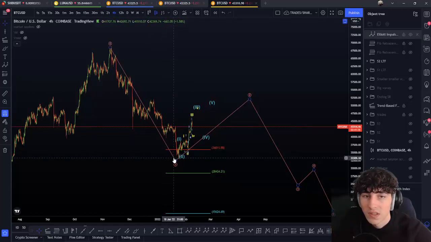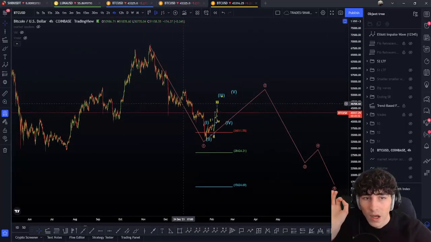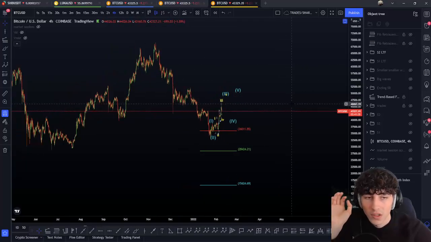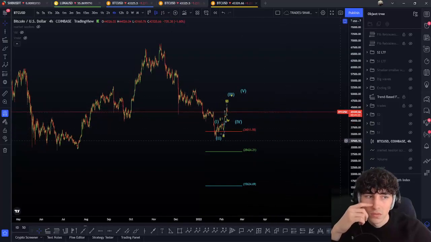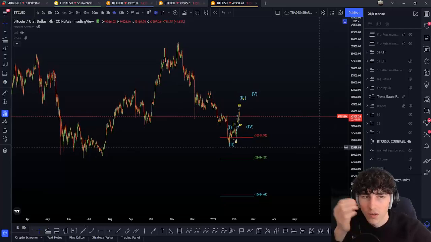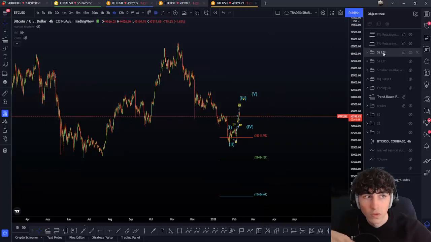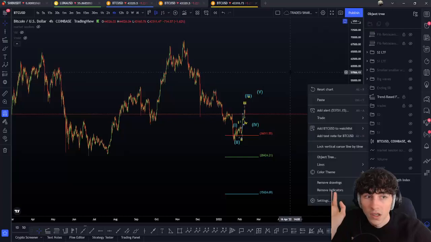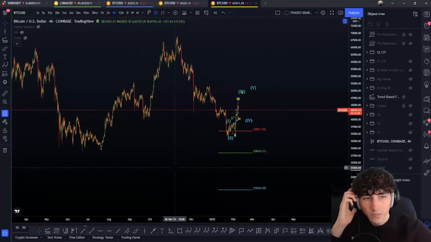Now this is still a possibility. Everything is possible, you have to know that. Now this is not the most likely scenario, to be honest with you, but it is still a possibility. But due to the wave 1, for me, I'm not going to watch this scenario. For me, no, this is not really the most likely one. Now this is something to keep in mind, to add in a folder in your object tree, and to hide. This is something to be aware of.